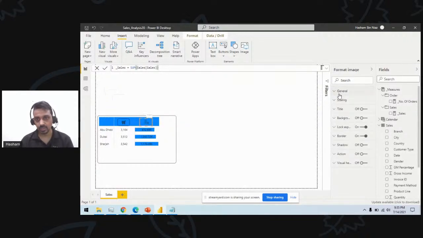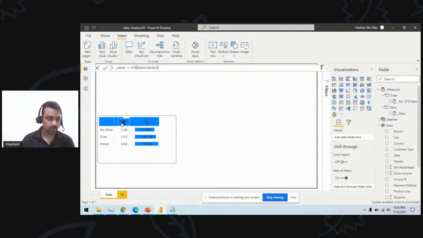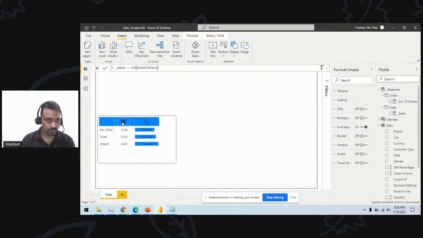And what I can do for these two is I can turn off the borders. Okay. So this looks more visible, right? And I can adjust some more bits here as well. So this is my order column.